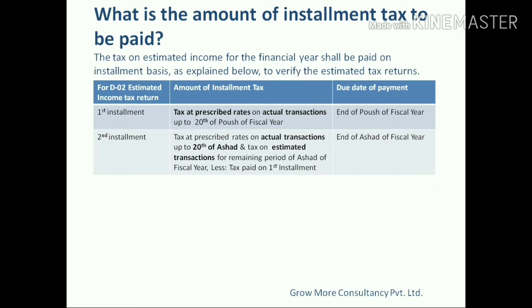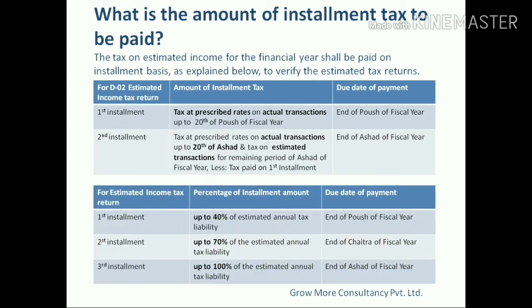Similarly, for the taxpayer who is furnishing the estimated income tax return, he has to pay the installment tax in 3 installments. The first installment at the end of the Poush of the fiscal year, the second at the end of Chaitra, and the third at the end of Asar of the fiscal year.